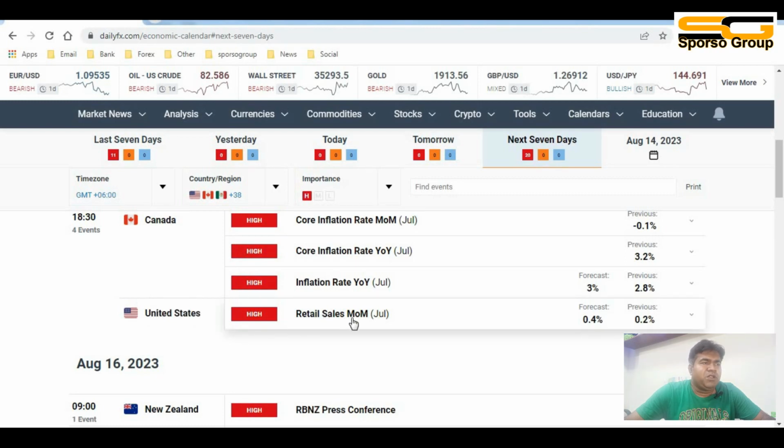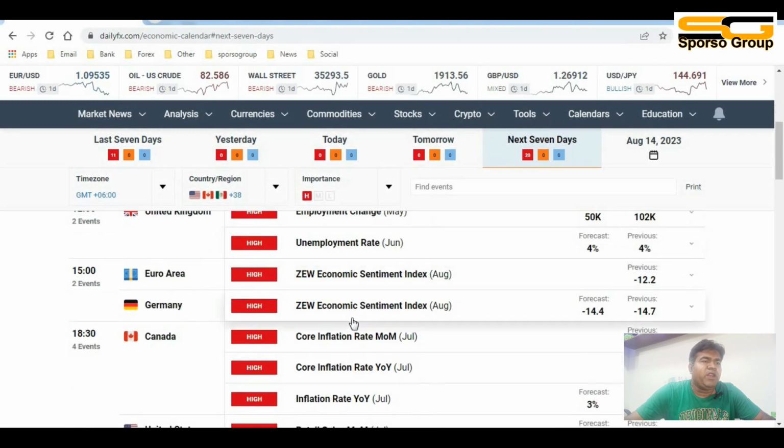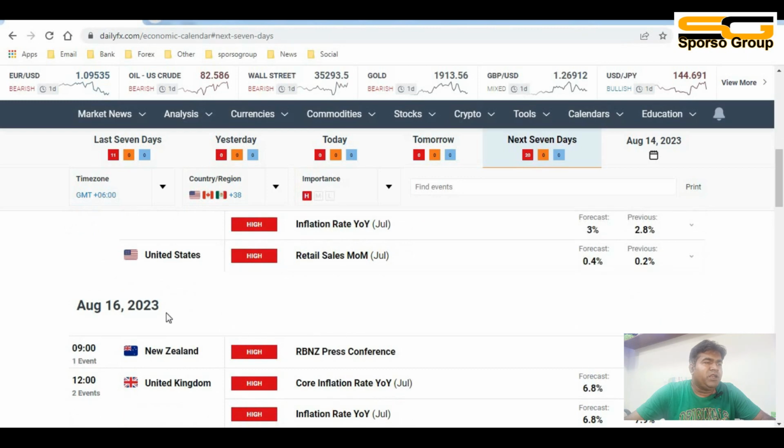So on 15 August, market volatility will be very high.